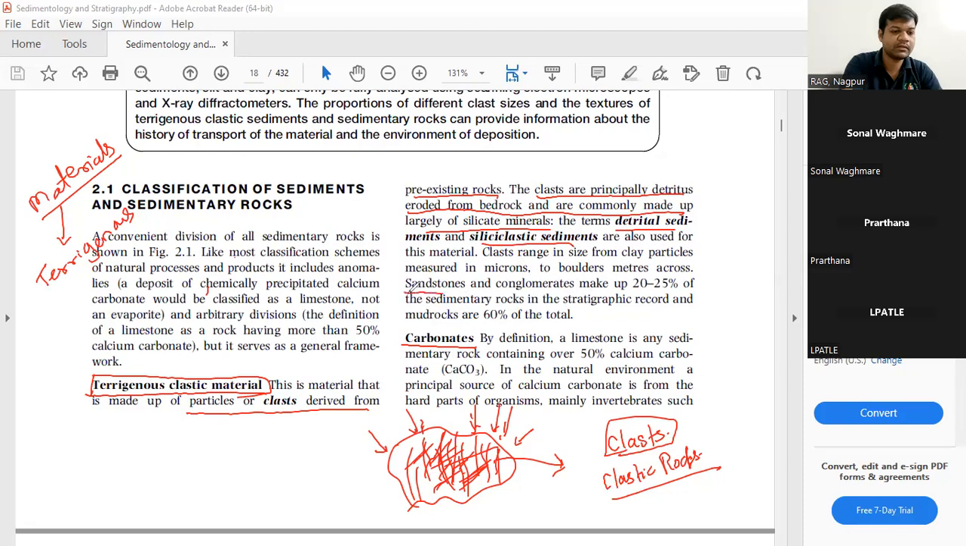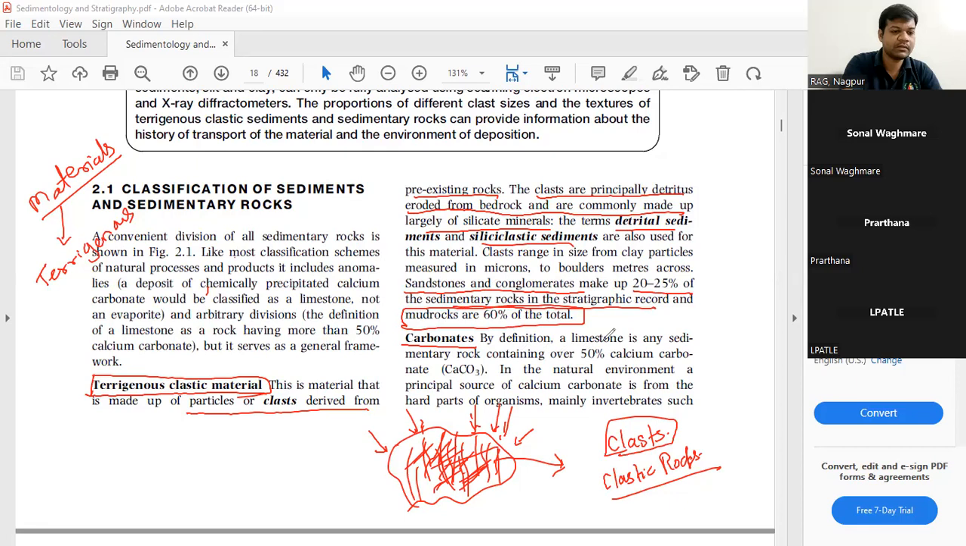Sandstones and conglomerates make up 20 to 25% of sedimentary rocks in the stratigraphic record, and mud rocks are 60% of the total. We'll be dealing with these terms in the course of this class.